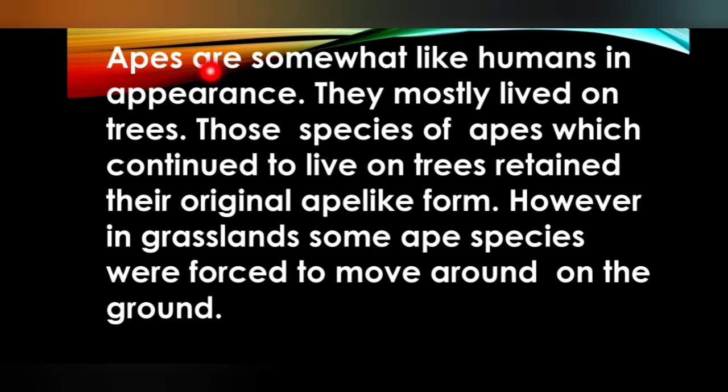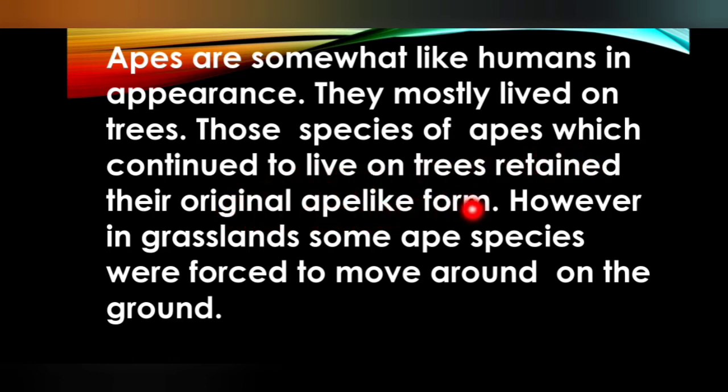Apes are somewhat like humans in appearance. They mostly lived on trees. Those species of apes which continued to live on trees retained their original ape-like form.